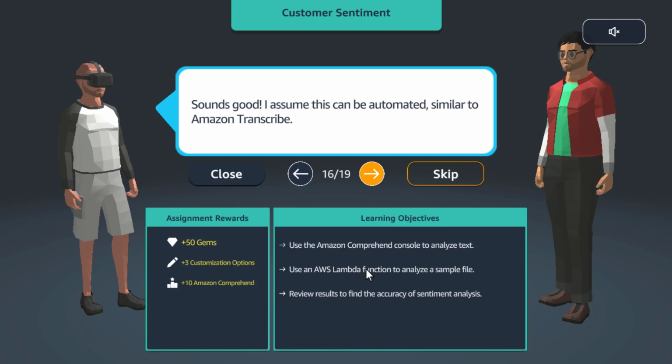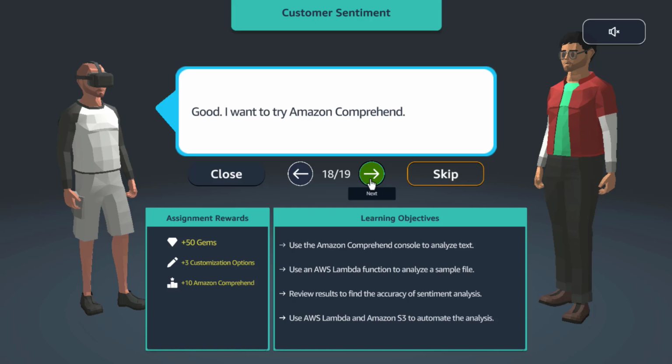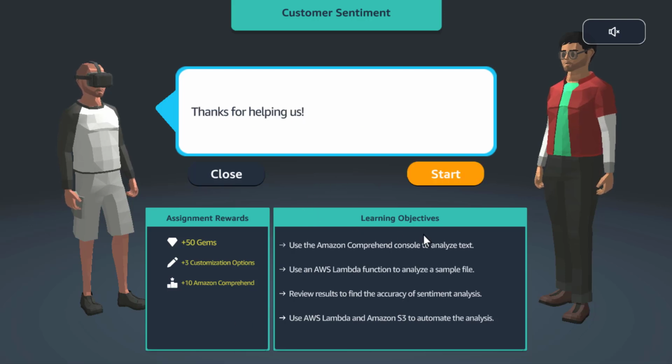Sounds good. I assume this can be automated, similar to Transcribe. Yes, you can combine other AWS services with Comprehend to automate the analysis jobs, such as S3 and Lambda. Good. I want to try Comprehend. Can you help us create a demo that automatically performs sentiment analysis on our text files? Sure, why not? Thanks for helping us.